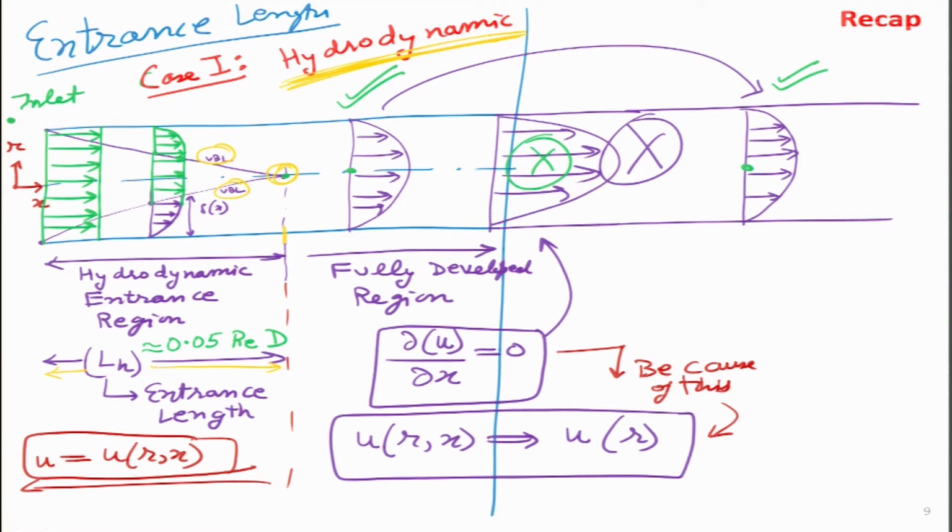And we also figured out that after this particular location, the flow has turned fully developed. So, we can write very easily in fully developed flow that the variation of the velocity, which is given as symbol u, does not vary with x, which means del u by del x we can take as 0, and because of that this equation tells us that u only varies as a function of r. So, once this profile is fixed, let us say at location A, then the same thing we will get at location B. So, this I think is where we had stopped last time.